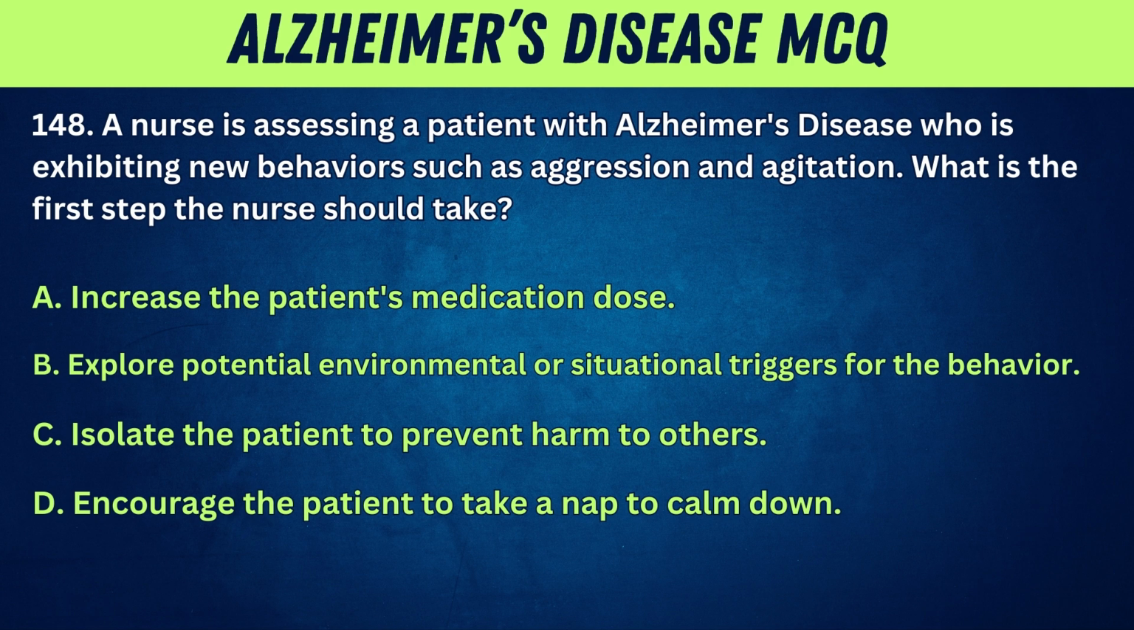148. A nurse is assessing a patient with Alzheimer's disease who is exhibiting new behaviors such as aggression and agitation. What is the first step the nurse should take? A. Increase the patient's medication dose. B. Explore potential environmental or situational triggers for the behavior. C. Isolate the patient to prevent harm to others. D. Encourage the patient to take a nap to calm down.